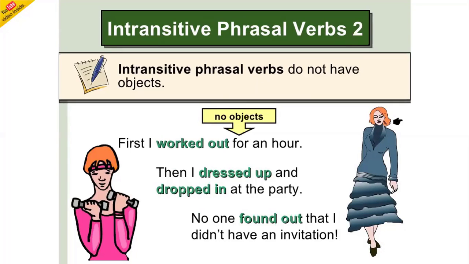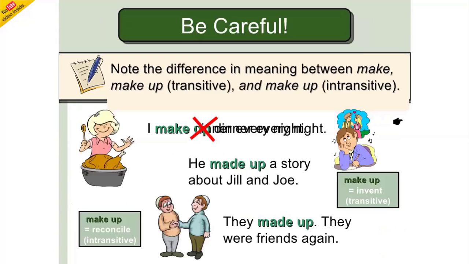If they had an object, then they could have been separated. But since it's intransitive, this cannot be separated. But if it was transitive, then mostly it can be separated. So see the sentences. First, I worked out for an hour, then I dressed up and dropped in at the party. No one found out that I didn't have any invitation. Okay, so see, this is an example of an intransitive phrasal verb.